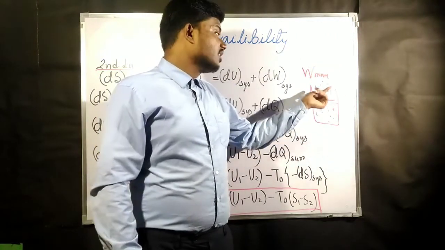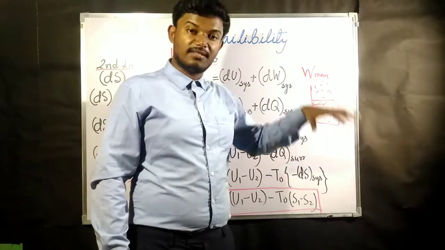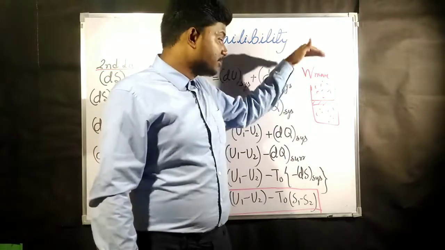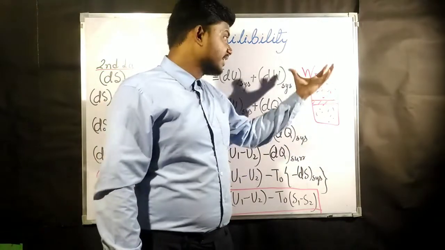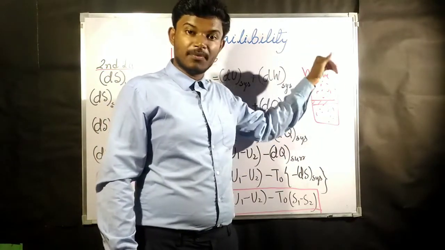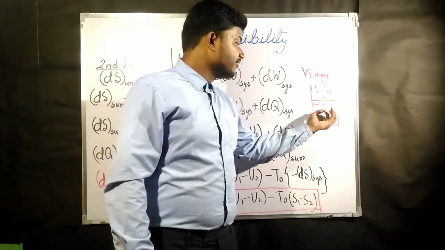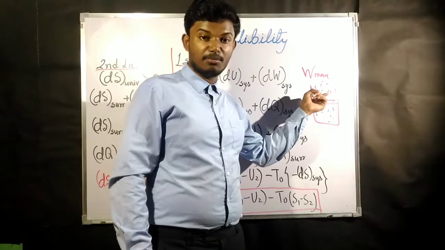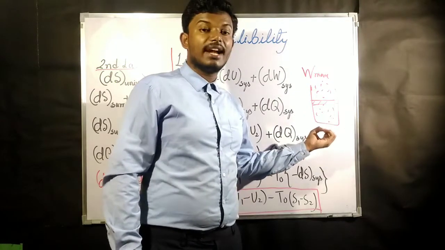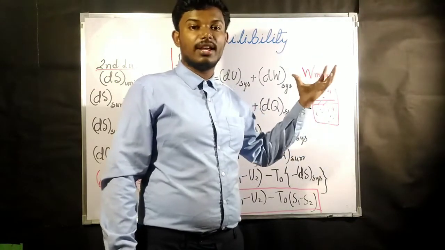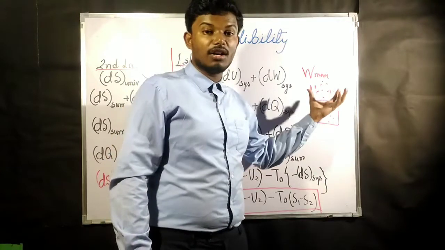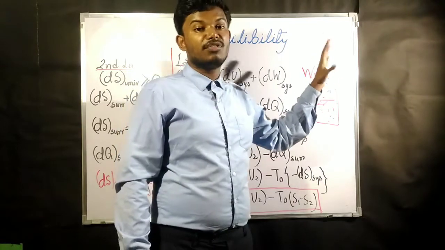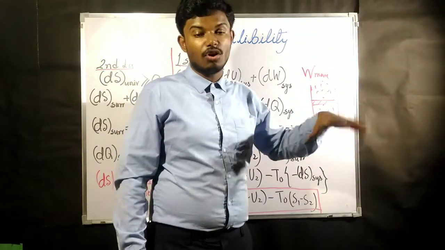If the work done by the atmosphere has a higher value, then the piston will come down, and the net work will be on the system. If the work done by the gas is greater than the work done by the atmosphere, we get a net positive work, which could be done by the system. If the work done by the atmospheric pressure is greater, then work will be done on the system.